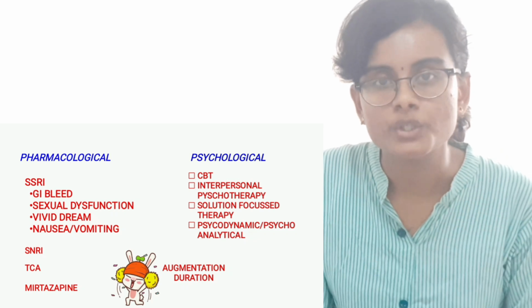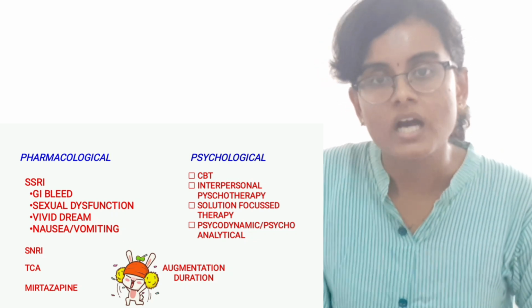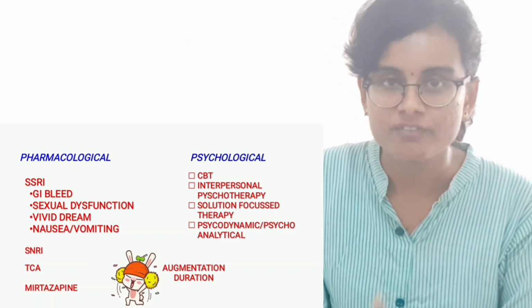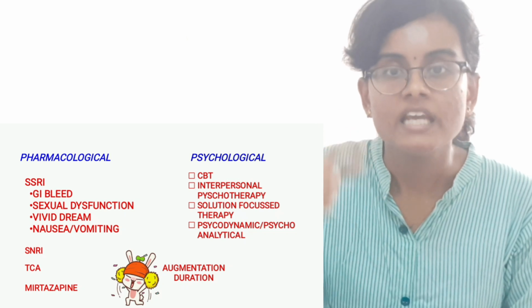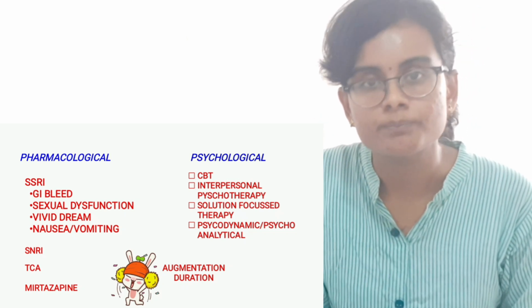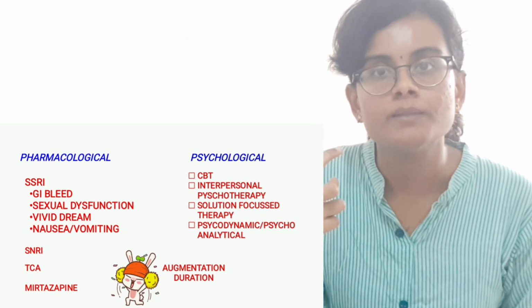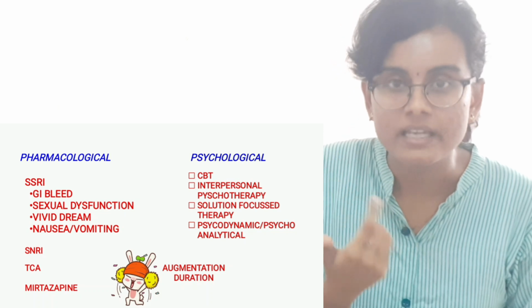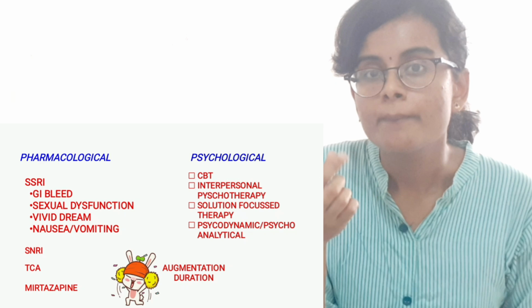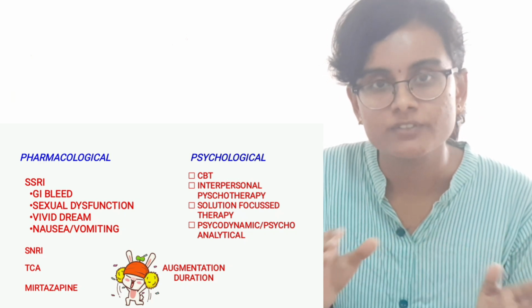Second group of drugs is going to be SNRI, serotonin norepinephrine reuptake inhibitor. Drugs included are going to be milnacipran, levomilnacipran, venlafaxine. By increasing the noradrenaline, it can lead to hypertension. Next is going to be tricyclic antidepressants. Fourth drug is going to be mirtazapine. All these drugs have an important side effect of causing weight gain. Maximum weight gain is caused by mirtazapine. But an advantage of mirtazapine is that it does not cause any sexual dysfunction.